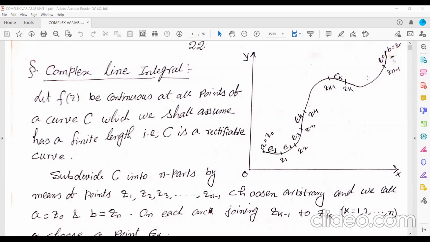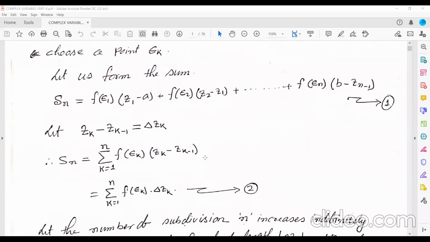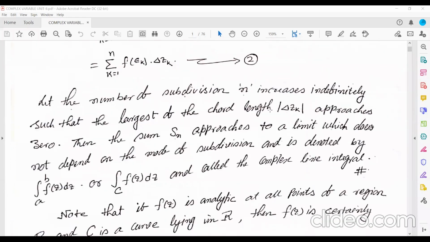I'm going to increase the number of parts indefinitely in such a way that the length of the largest chord approaches 0. So the length of the largest chord approaches 0, that is, the mode of del Zk approaches 0.